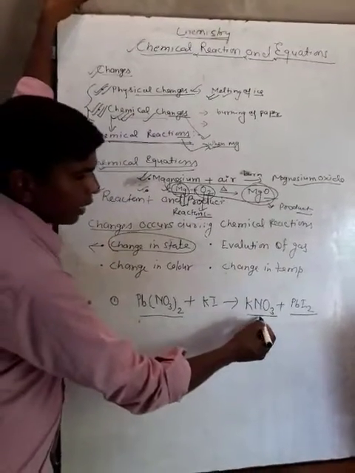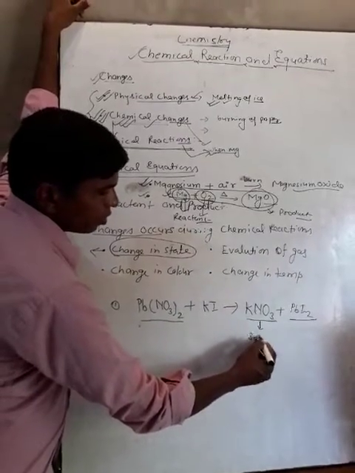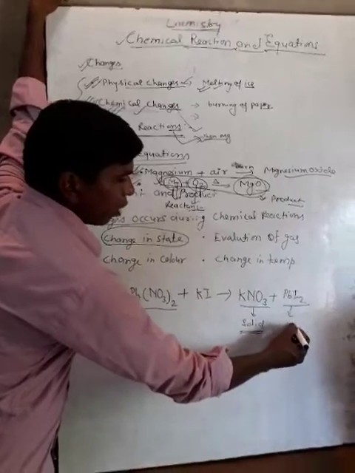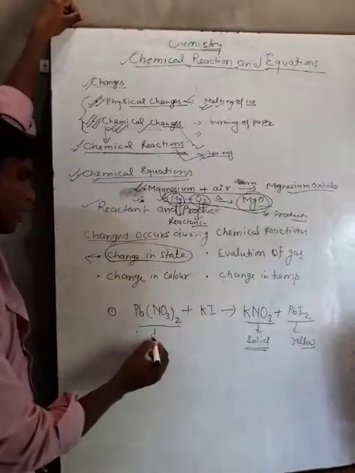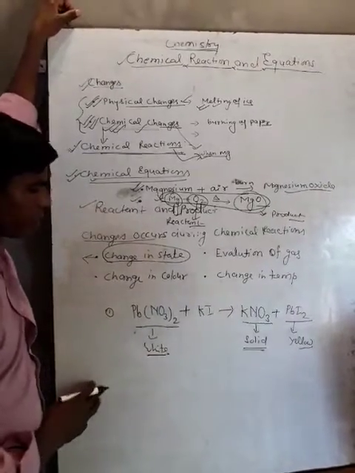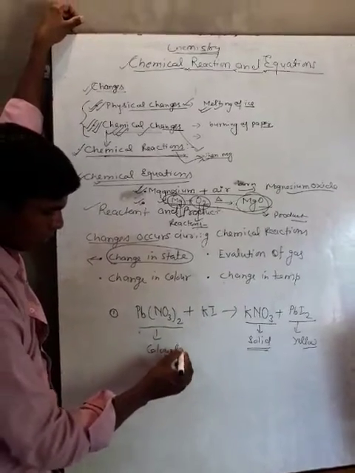The lead iodide forms a solid precipitate, and it forms a yellow color solution. Potassium nitrate is a colorless solution.